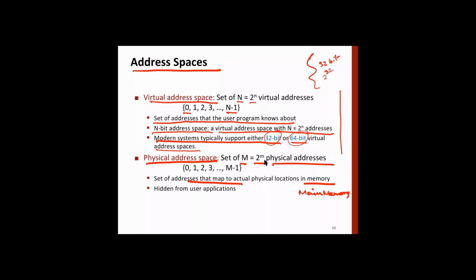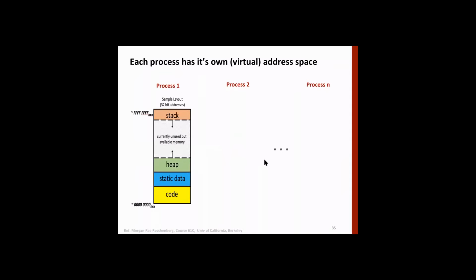These physical addresses are hidden from applications. When you write a program, you don't worry about the memory size; you leave it to the OS or memory manager to handle that. Now there are multiple processes in the system: process 1, process 2 up to process n, maybe 100, maybe 1000, and each has this address space available.